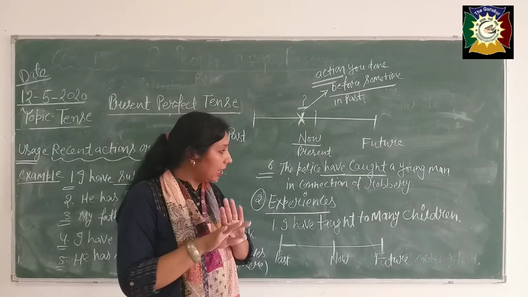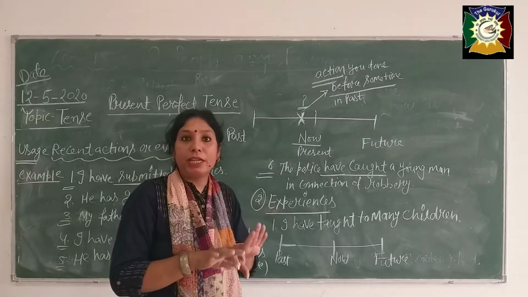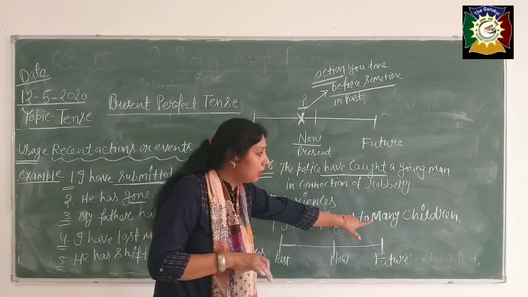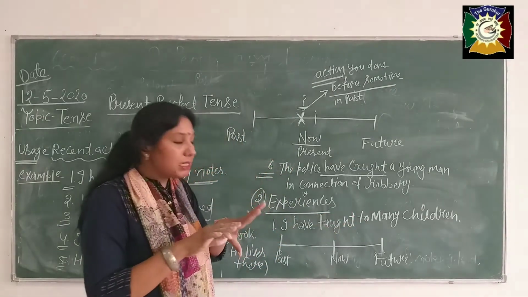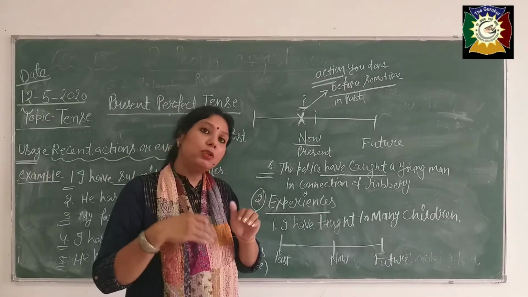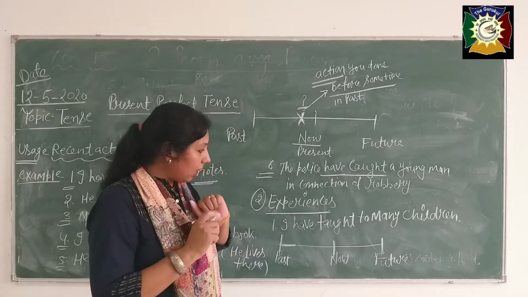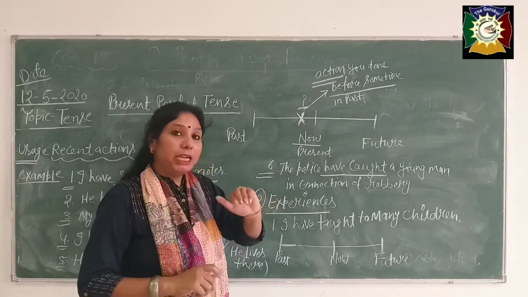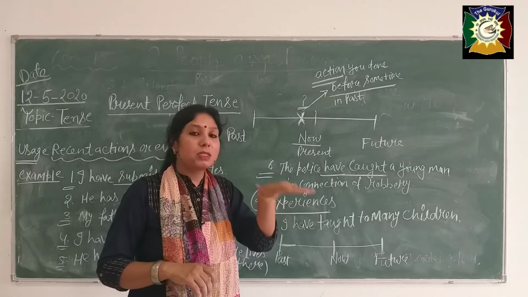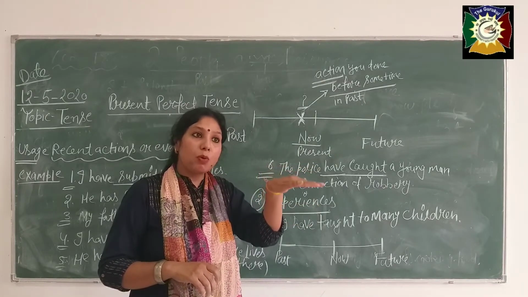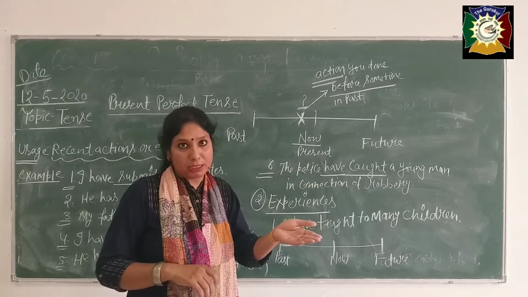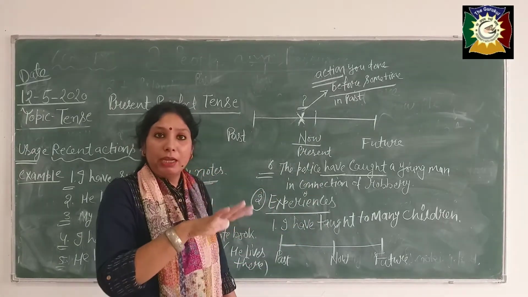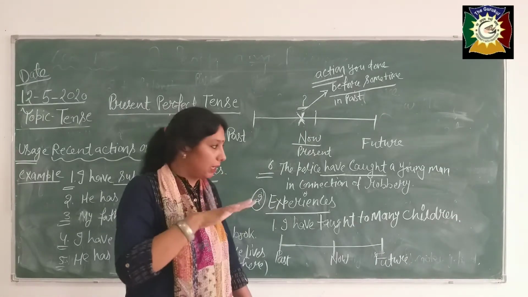I haven't left my profession of teaching. So I have taught many children means this is my experience in my career. In my career I have taught many children. But it also means that in the future, because my career is going on, I will teach more students. I can teach more students because my career is going on. It hasn't stopped.